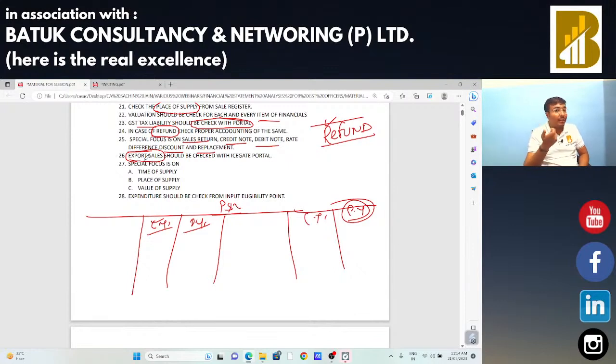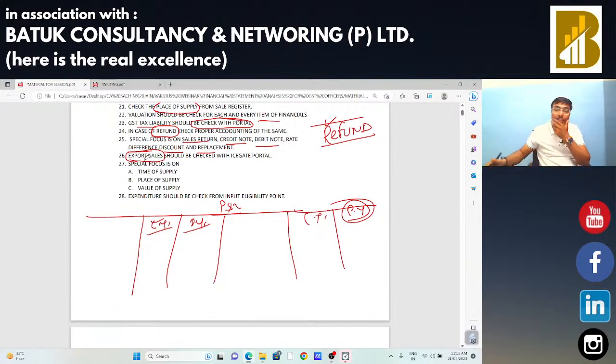we need to get the higher drawback reversed. Also, we need to check, suppose the export is on account of a letter of undertaking and the taxpayer is claiming the refund on account of accumulated balance in the electronic credit ledger. In that case we need to check the eligibility, whether he is eligible to claim the refund or not, and whether fake invoicing is involved in it.